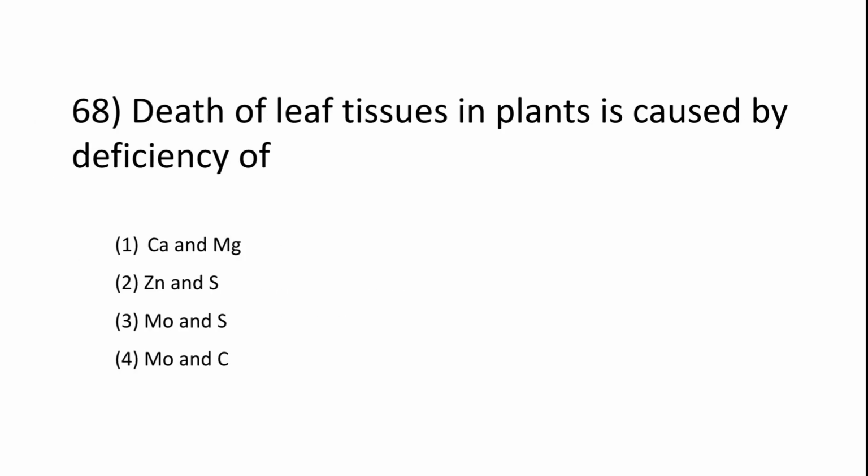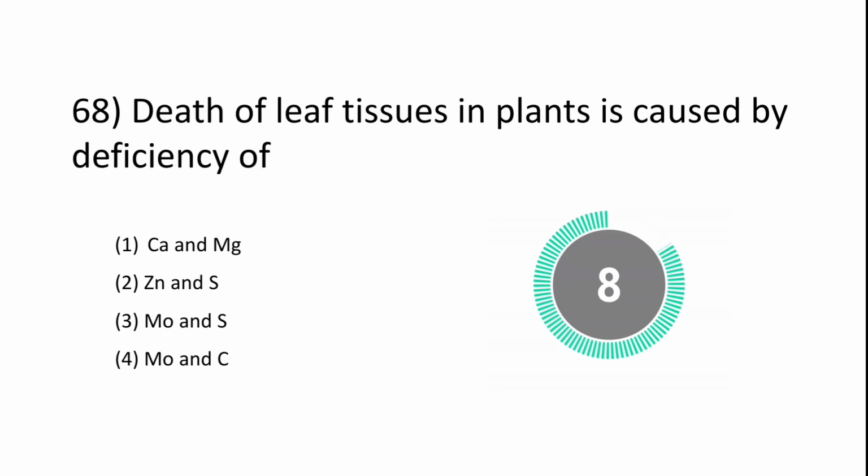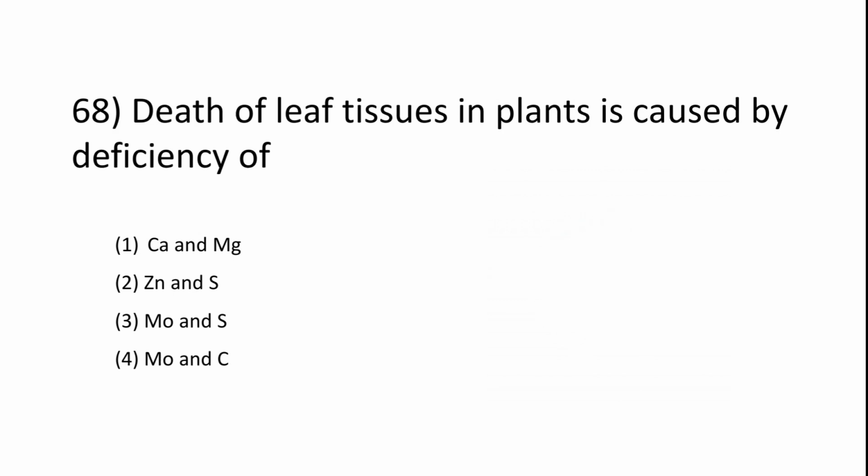Next question. Death of leaf tissues in plants is caused by deficiency of calcium, magnesium, zinc, sulfur, molybdenum, sulfur, molybdenum and carbon. कौन सी deficiency? The answer is calcium and magnesium.